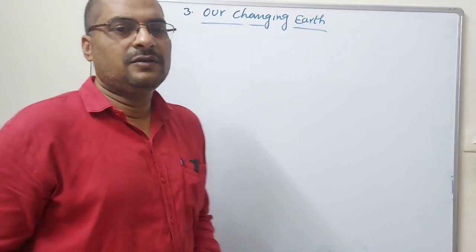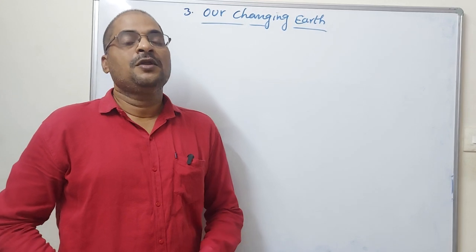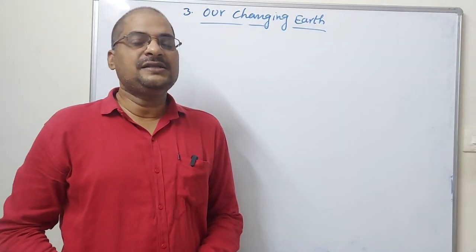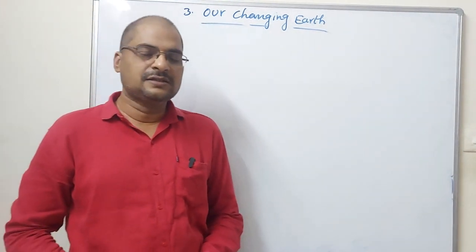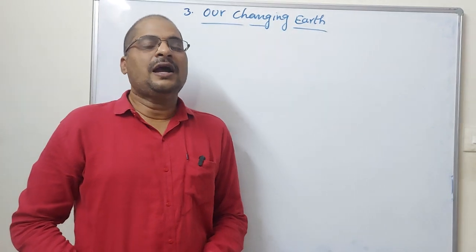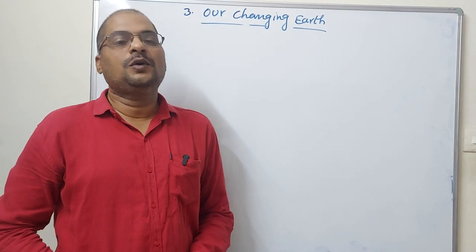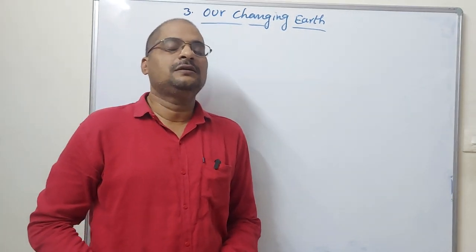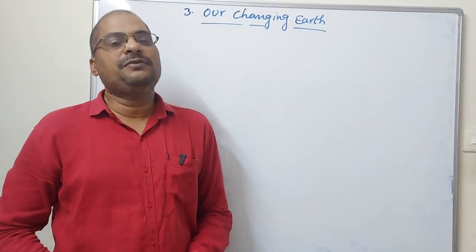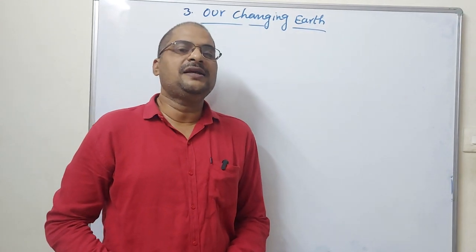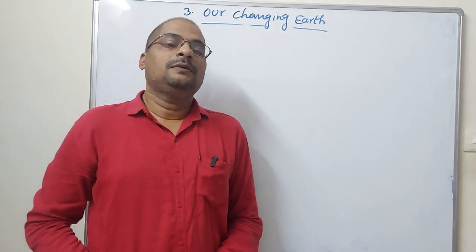In the previous lesson, we learned that the earth is divided into three parts. One is the crust, the uppermost layer, then the mantle and the core. The core is again divided into two parts: the inner core and the outer core. There are different kinds of minerals in the inner core.